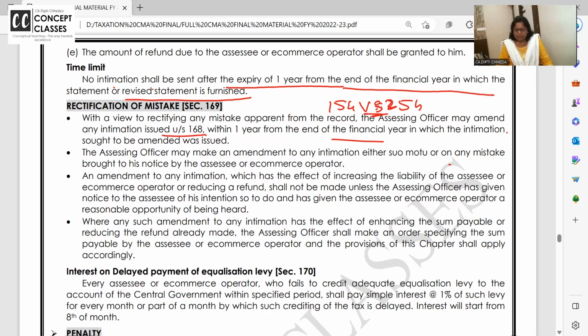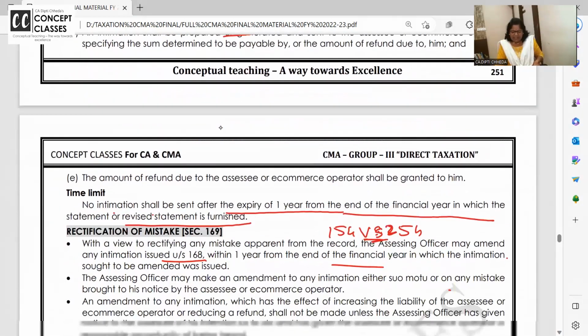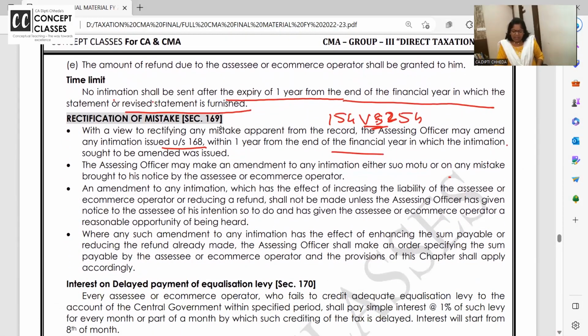तो ये देखो, 154 में within 4 years of passing the order you can rectify the order. ITET can rectify its own order within 1 year. Same way, if department feels that in their 168 statement there is a mistake, they can also rectify. CO motto or SSC can say, or the e-commerce operator can also say. An amendment of intimation which has effect of increasing liability and all, the AO will give the SSC chance to be heard and all. वो सब ठीक है.